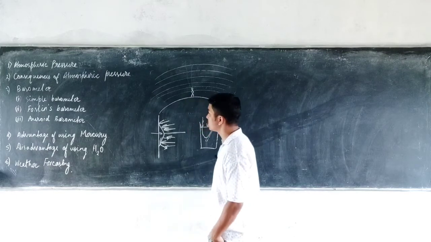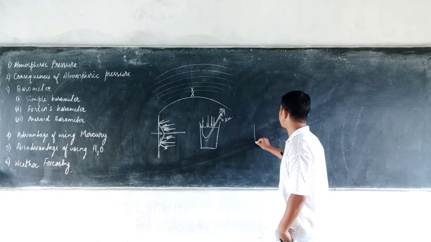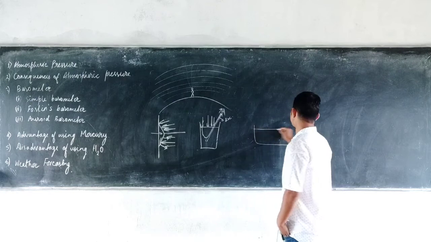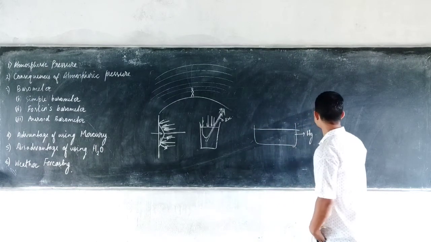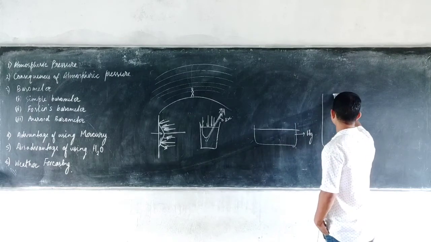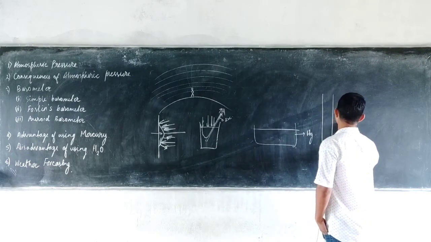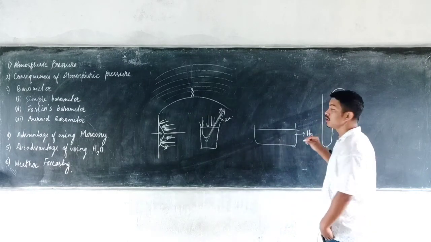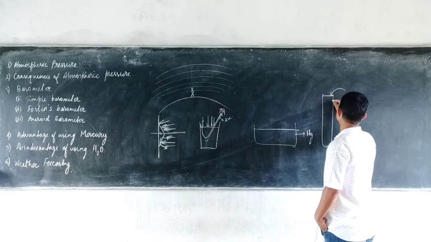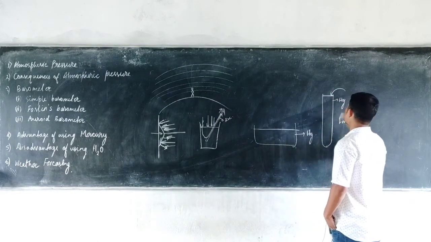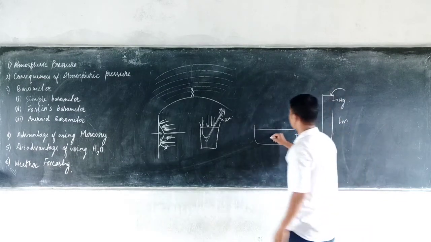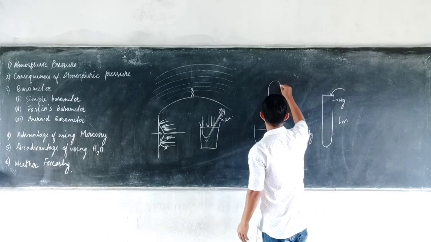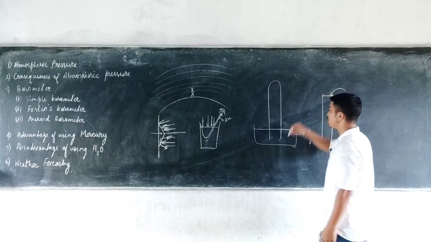So how is the simple barometer made? A trough is taken which is filled with mercury, Hg. Then a test tube of about 1 meter height is taken, which is also completely filled with mercury. And then this test tube is inverted on top of the trough, making sure that no mercury spills out.